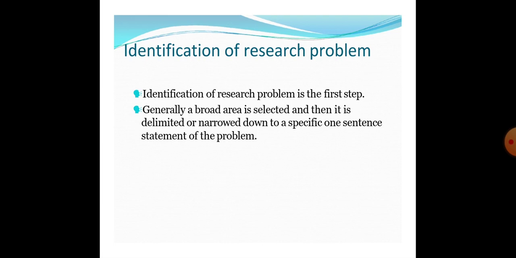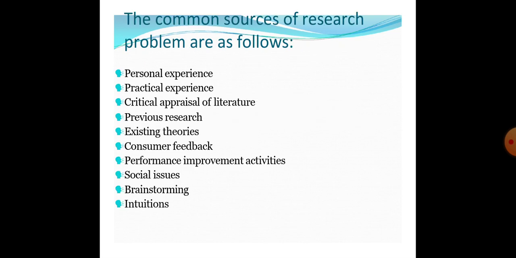Now, identification of research problem. Identification of research problem is the first step. Generally a broad area is selected and then it is delimited or narrowed down to a specific one-sentence statement of the problem. Now the common sources of research problem.